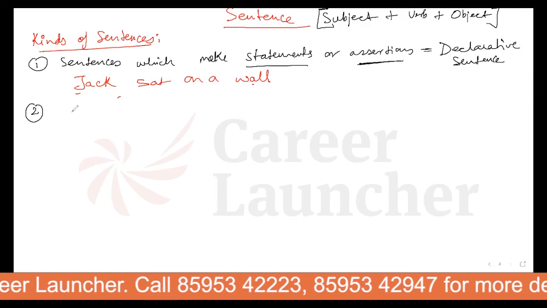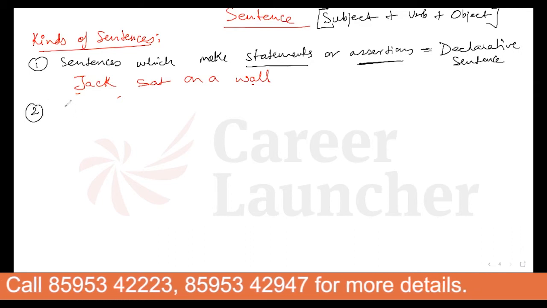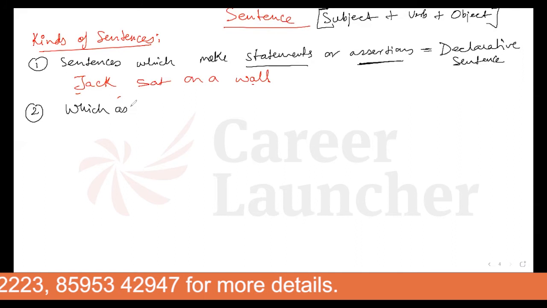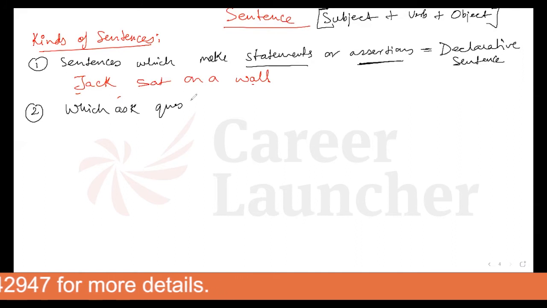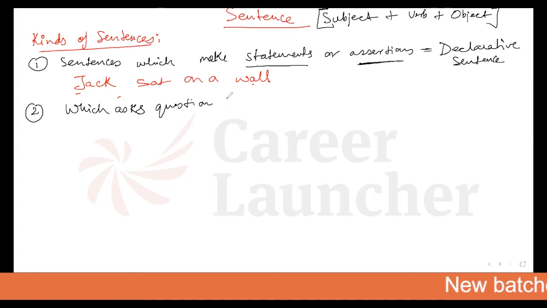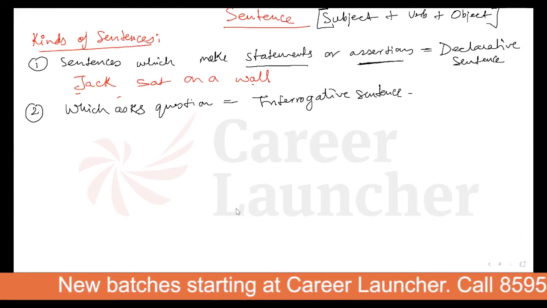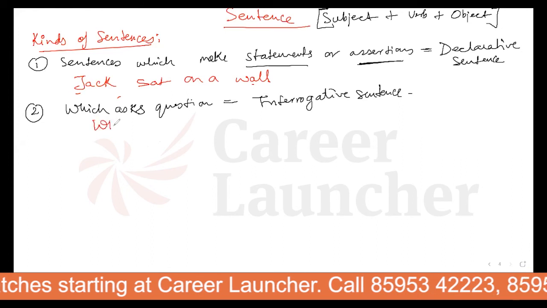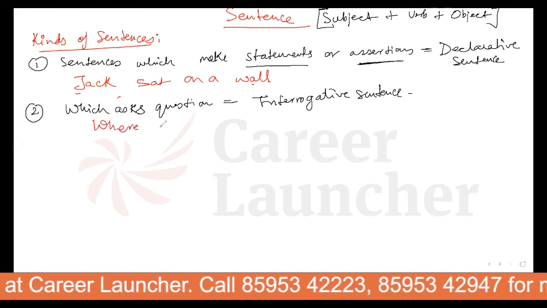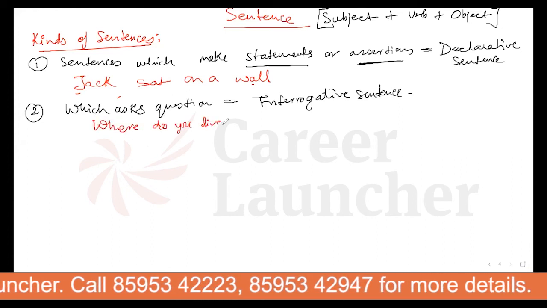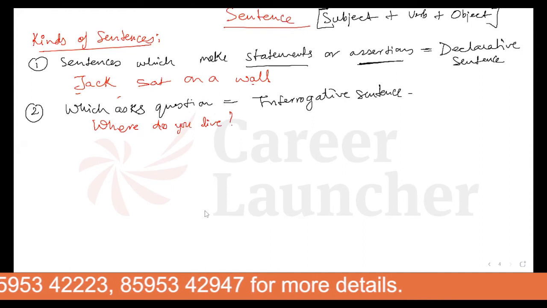Second type of sentence, any sentence which asks questions, right, is called the interrogative sentence. So you know the question forms that come in the exams. Where do you live? How are you? Right? Where do you live? So this is a question form. It is the interrogative sentence.